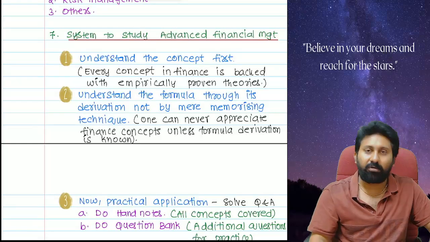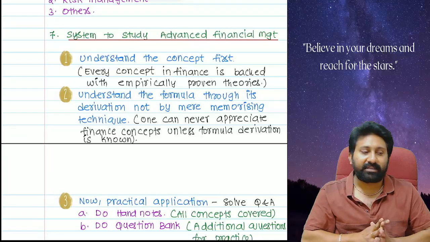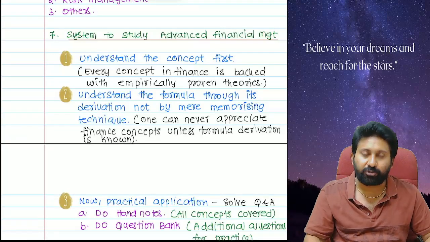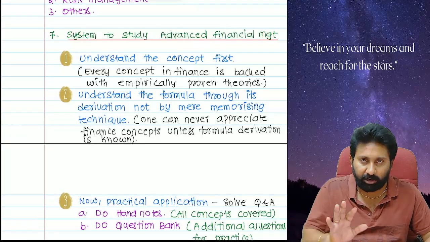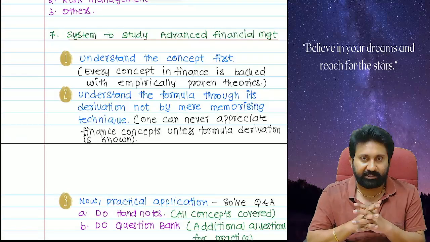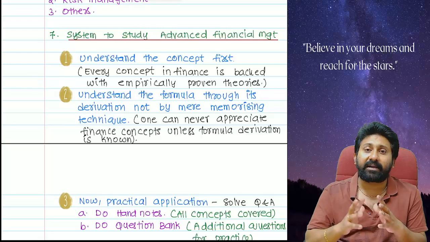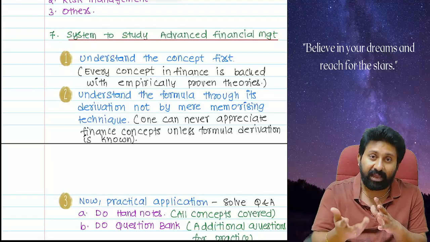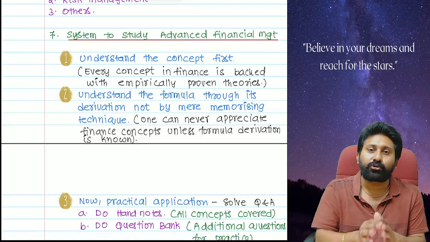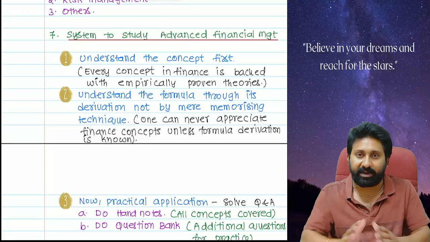Okay. So what we will do in the class: first you need to understand the concept. You should have full clarity on the concept. Finance is an empirical analysis. People started analyzing finance in a good way, and only then did they write the theories, formulas, derivations, etc. So you should understand the concept behind anything.